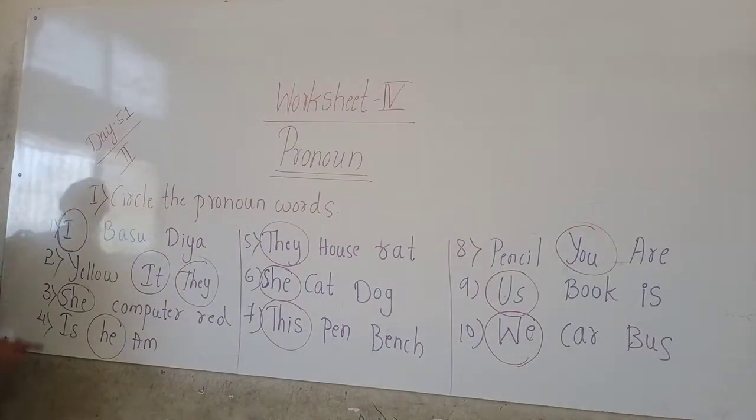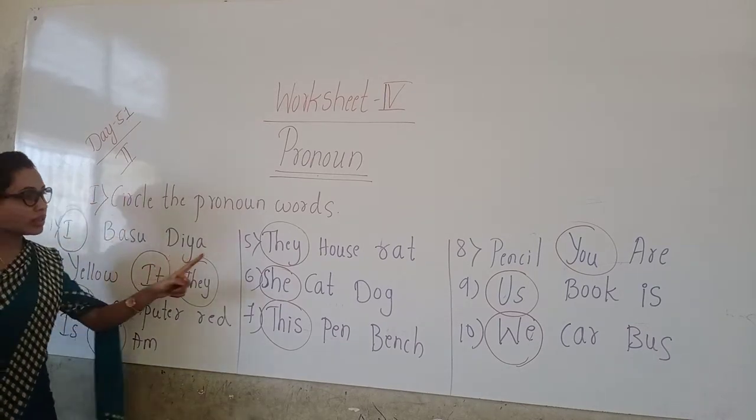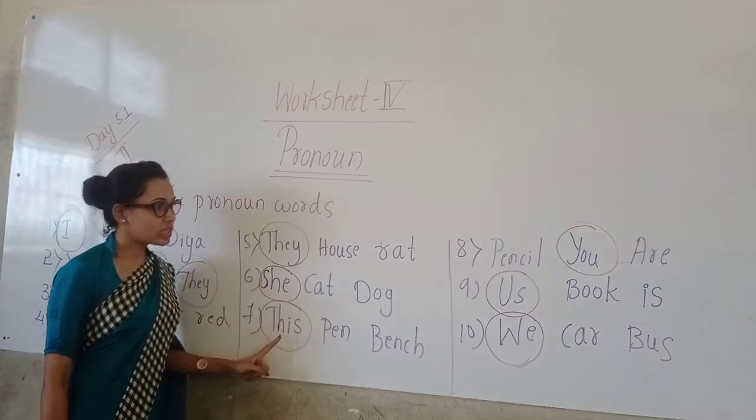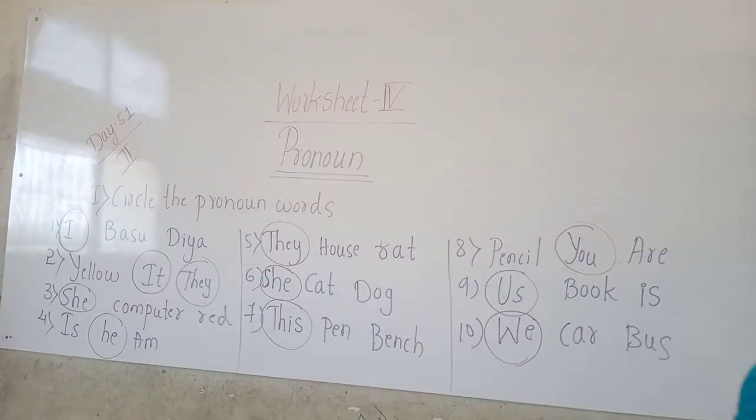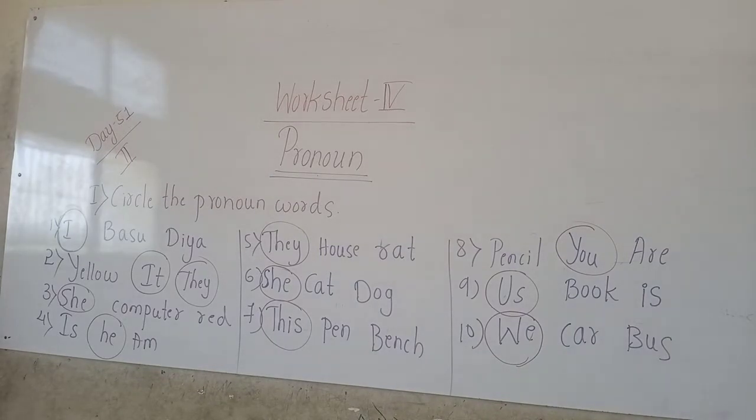Let us read once again. Children: I, it, they, he, she, they, she, this, you, us and we. These are the pronouns, children. You have to write this in your classwork notebook.